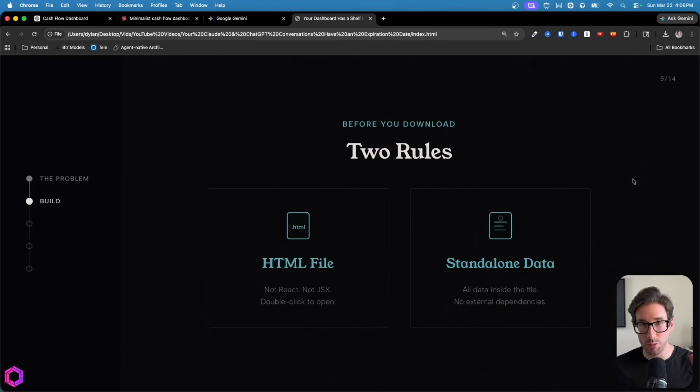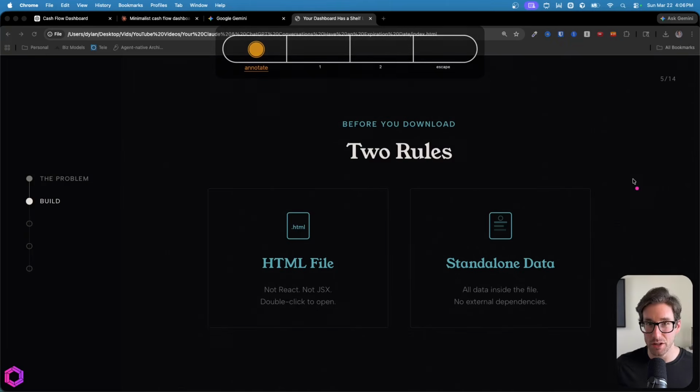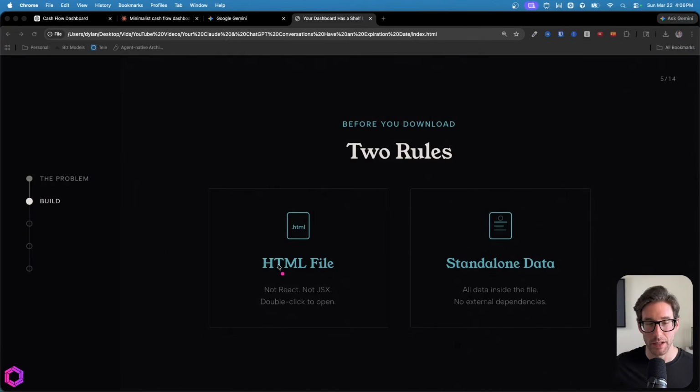Now, 2 quick rules before we move on to the next step, which is when you're creating your dashboard, you want to make sure that the dashboard is an HTML file. And you can simply tell the AI to create the dashboard in HTML.